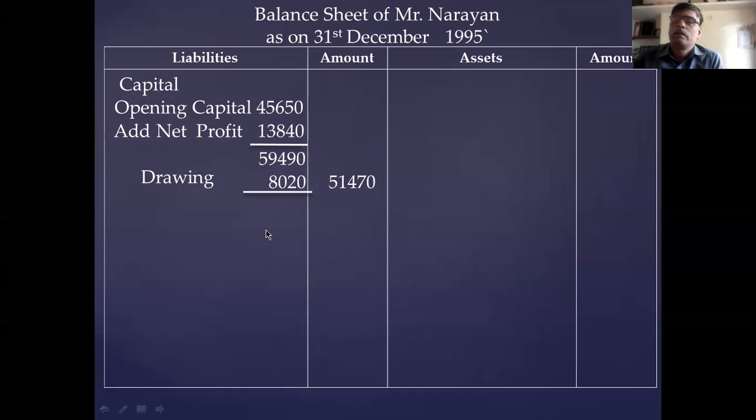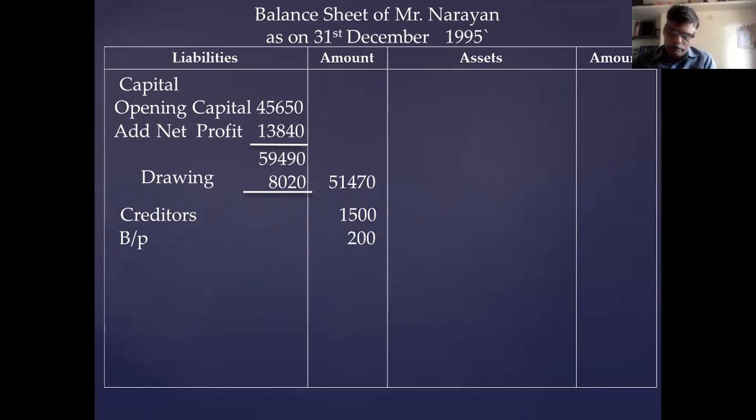Capital adjustment is completed. Now you take the creditor balance from the creditor account. Creditor closing balance is 1,500. Bills payable is 200.